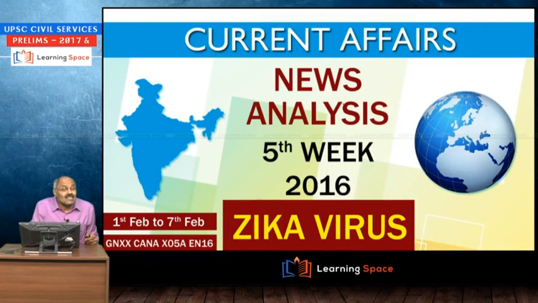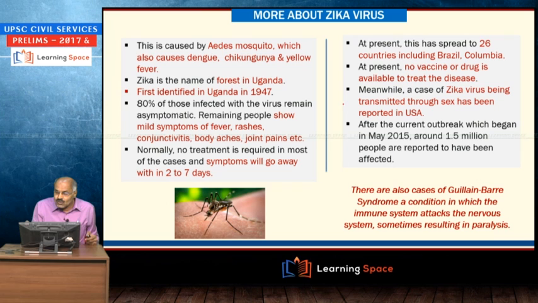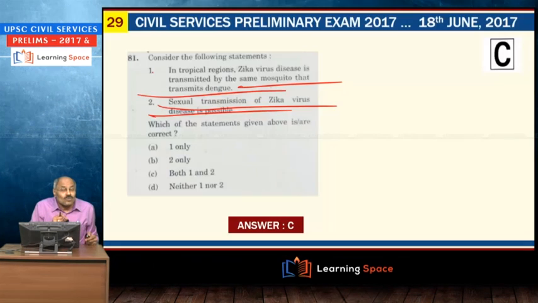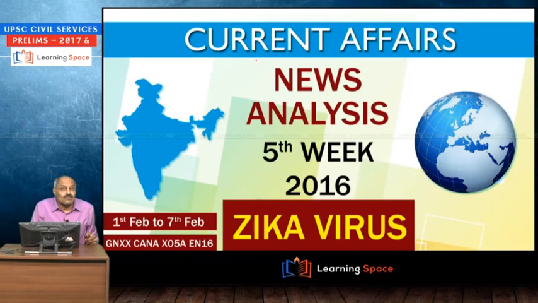I told you 3-4 times about this. Here you see Zika virus is being transmitted through sex, has also been reported in USA, right? Here this is caused by Aedes mosquito, which also causes dengue, chikungunya and yellow fever. So what more is left over? It is a straight cut question. You can put both 1 and 2.